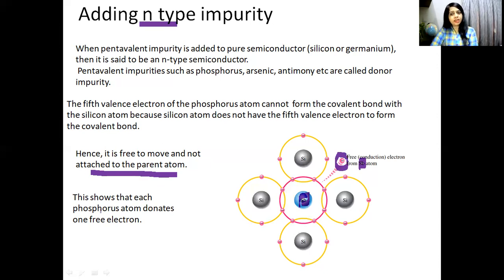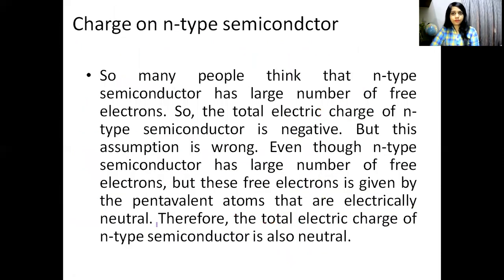This shows that each phosphorus atom donates one free electron. That means if you add one phosphorus atom in the silicon as an impurity, it will give one electron. If you add two phosphorus atoms, it will give two free electrons. If you add three phosphorus atoms, it will give three free electrons. So each phosphorus atom donates one free electron.